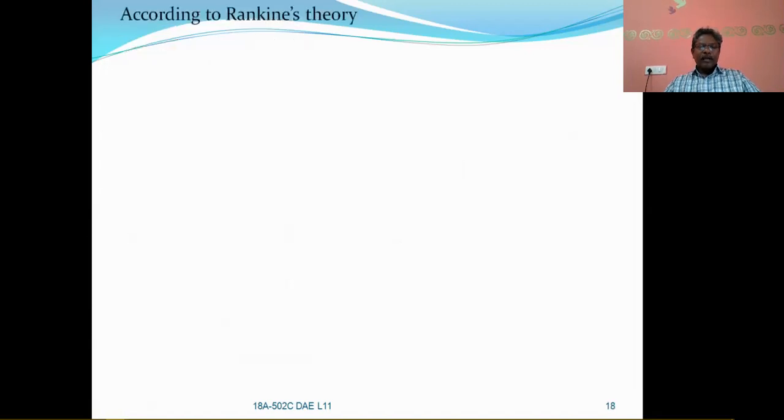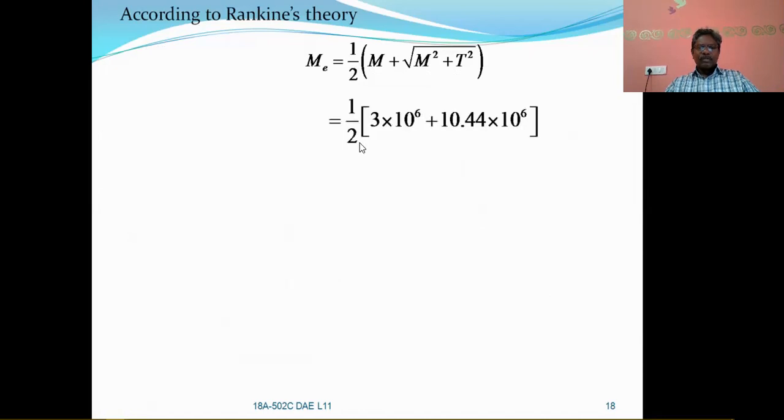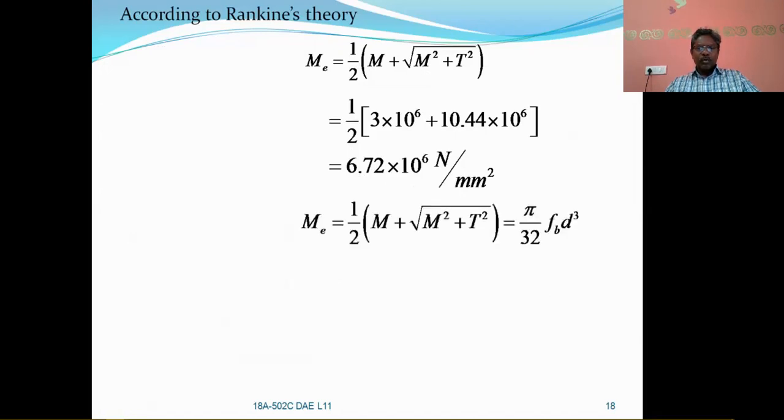And now let us take Rankine's theory. Me is equal to equivalent bending moment, equal to 1 by 2 into m plus under root of m square plus t square. So after substitution, you are going to get 6.72 into 10 to the power of 6 Newton millimeter. And let us equate this Me equal to pi by 32 Fb d cube. Fb is also there for you, Me is also there for you. Then you can calculate d value as 83.7 millimeters.